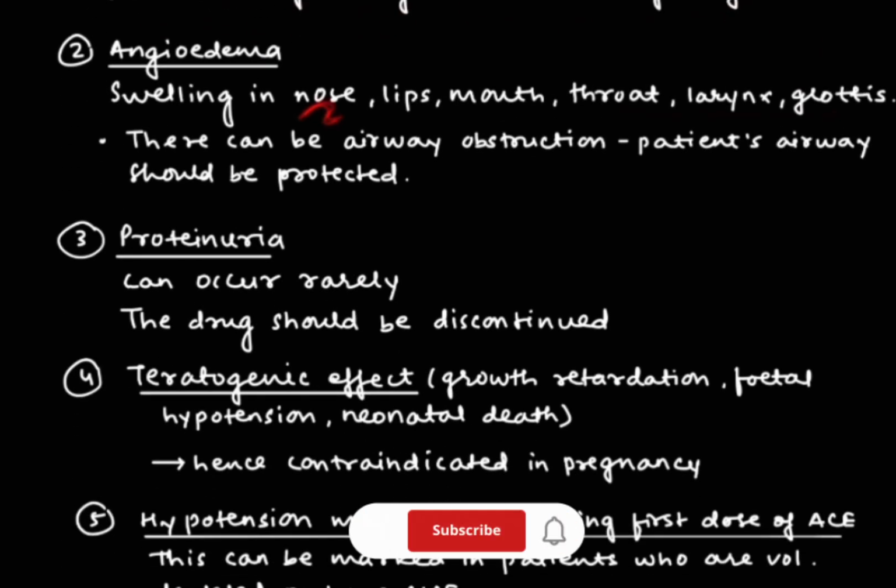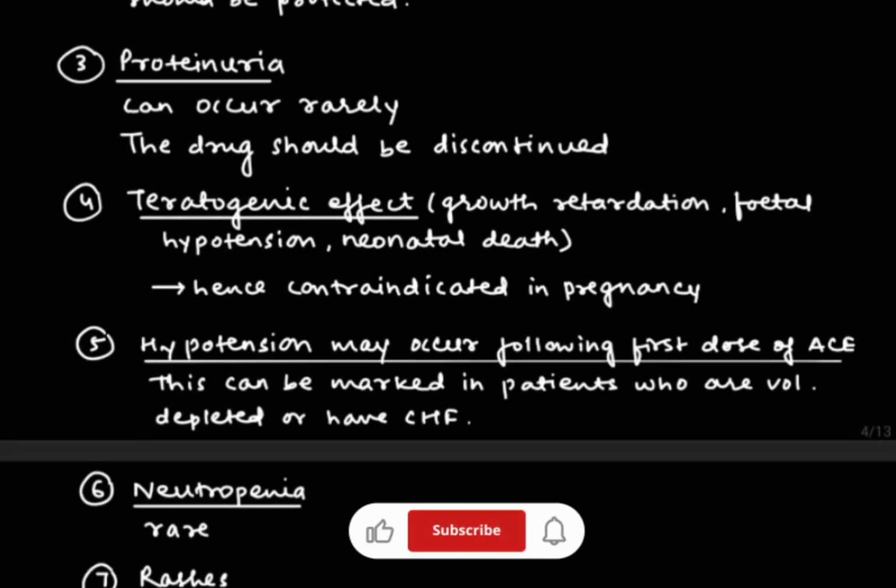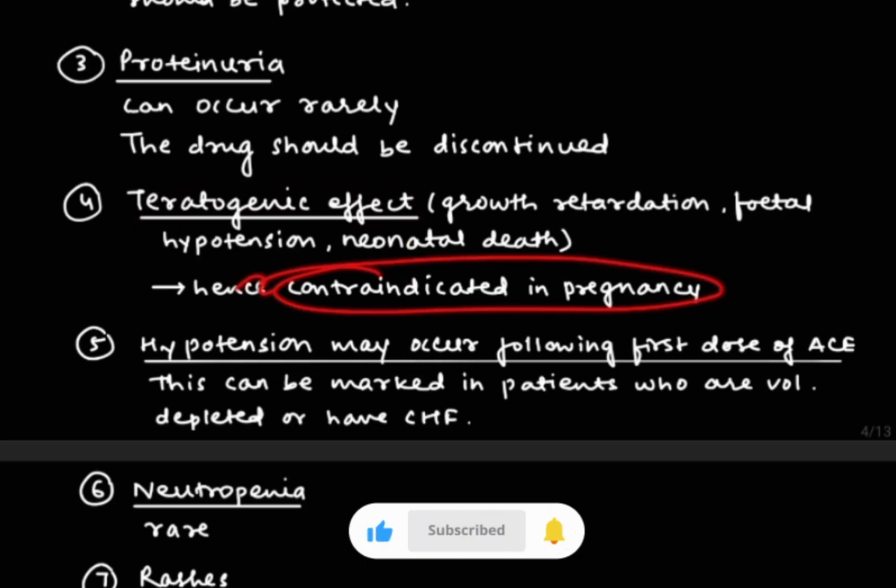There will be swelling in the nose, lips, mouth, throat, larynx and glottis. There can be airway obstruction also, so the patient's airway should be protected. The next is proteinuria. It can occur rarely. Then there is the teratogenic effect, which will lead to growth retardation, fetal hypotension and neonatal death.